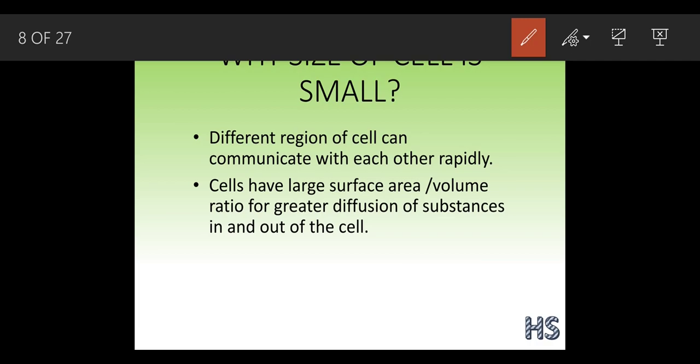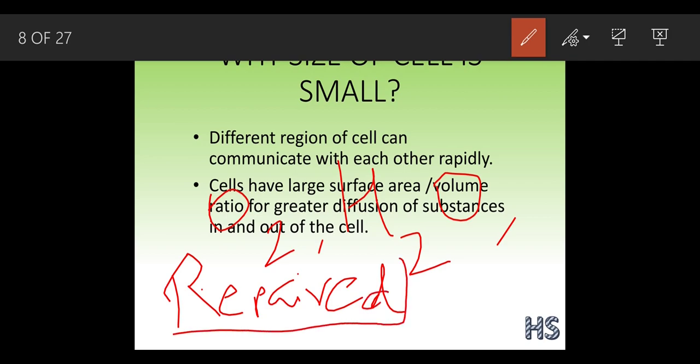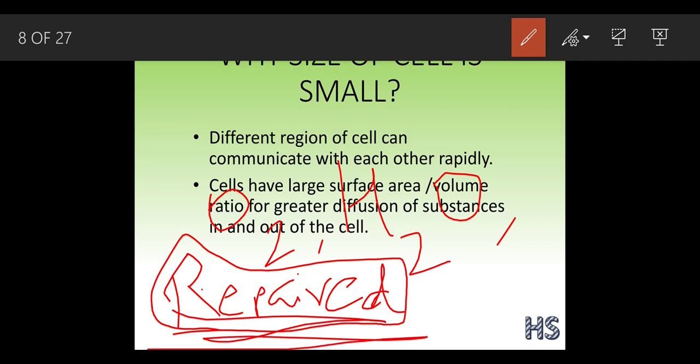This shows why we need a greater surface area, so that the nutrition inside the cell, like oxygen and water needed by the cells, can reach them. Any damage to the cells can also be easily repaired. If a cell is damaged, we have to repair it, and if the surface area is more, the repairing can be done very easily.